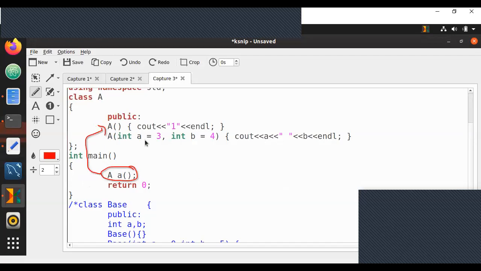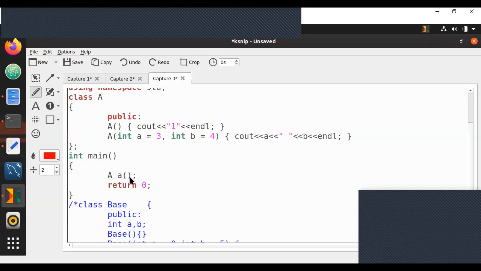So I have one more question. What if we send only a default value to A? You cannot do that. Default values should be provided from right to left. If you give a default value not to B, but only to A, then you'll get a compile time error saying for A a default value is provided, but for B it is not provided. If you want to provide a default value for A, you must provide a default value for B, because default values are always provided from right to left. This is the basic concept to know.